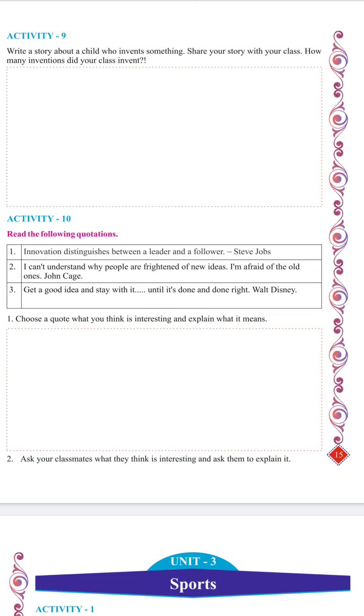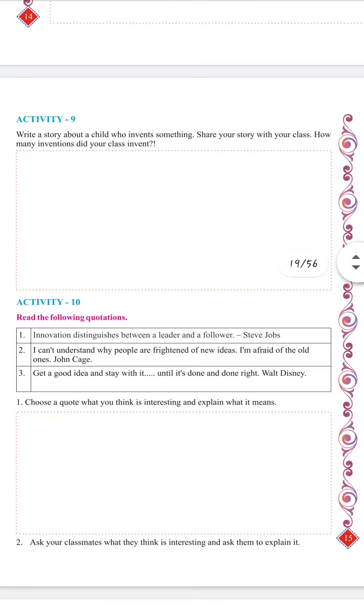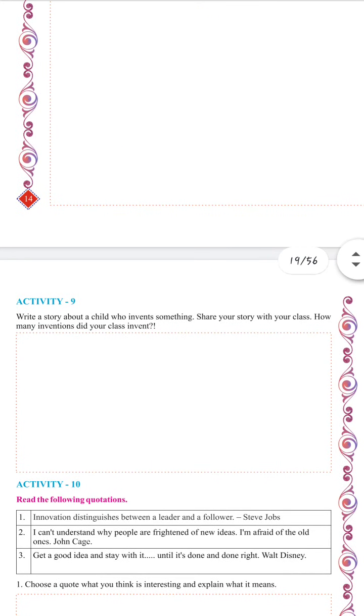I have given the answer for the first one. The second and third were given to you as homework. I hope you have written the inspirational thought which comes from the quotation of John Cage and from Walt Disney. So that's all for activity number 10, and a revision exercise has also been given to you in the form of comprehension.